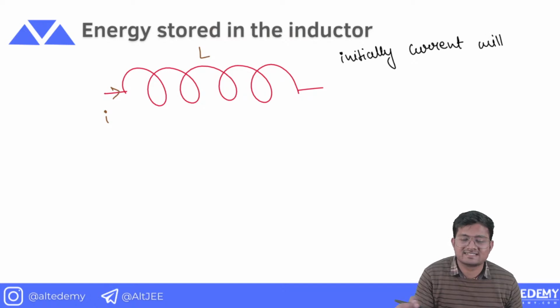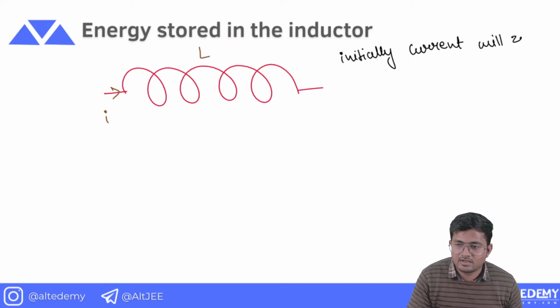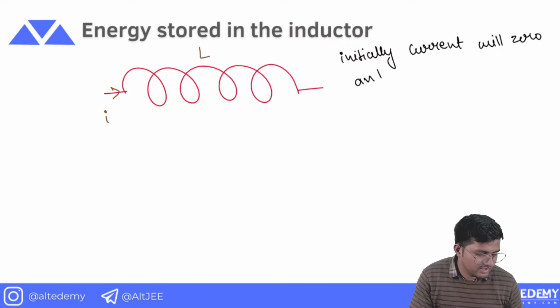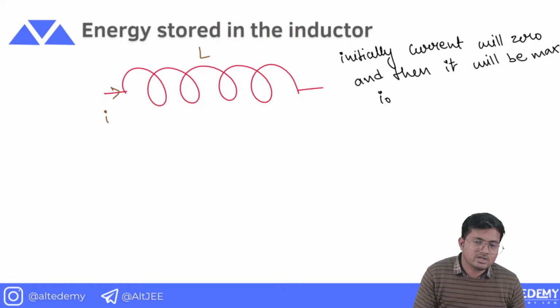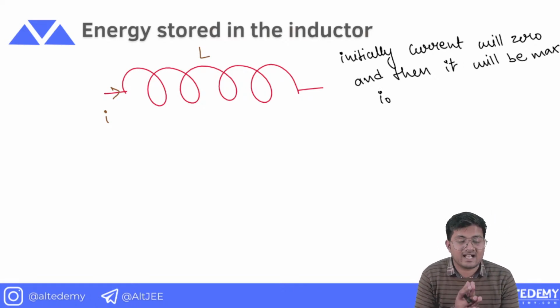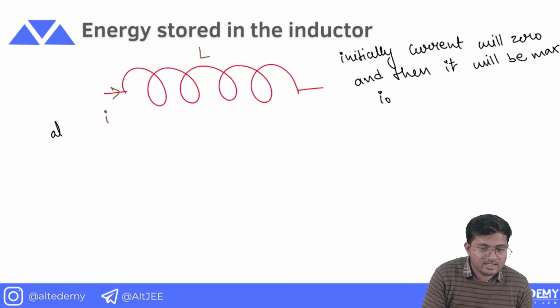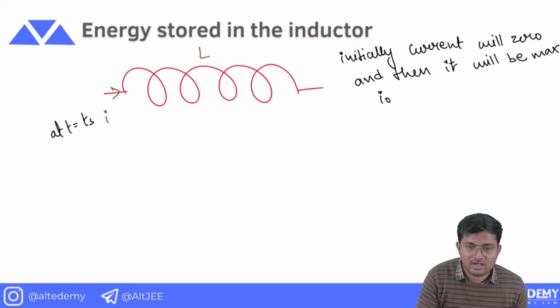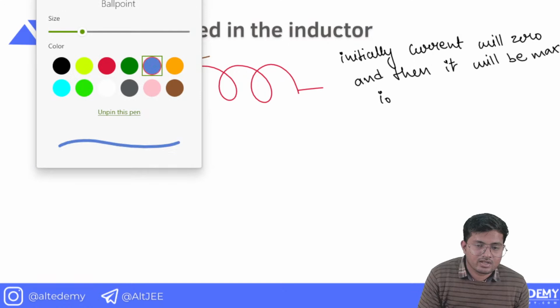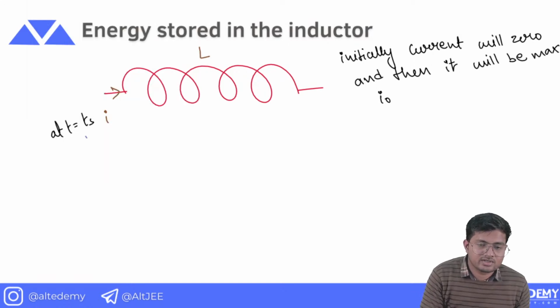This is something which we will discuss in detail. All right. Initially the current will be 0 and after some time it will be maximum, I naught, right? So I am saying that the current is I at some time t. At t equals t seconds, the current is I, all right, and this current is changing. It is not constant, all right. So it is di by dt.